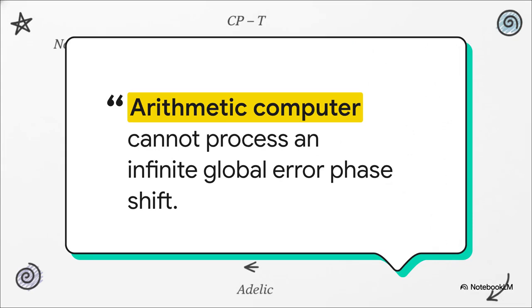As the source material so brilliantly puts it, the universe's underlying arithmetic computer simply cannot process an infinite global error phase shift. Langlands field theory steps in as a rigid analytical veto. The product formula absolutely must hold, which means this level of global mathematical contradiction is strictly forbidden.